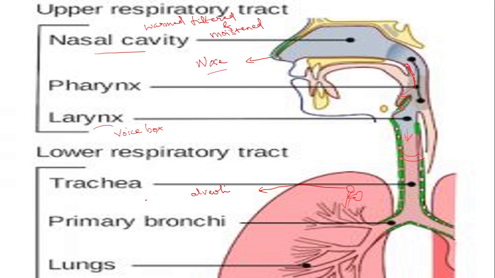So how are these alveoli modified for a better gaseous exchange? It is having thin wall for easy diffusion. Next, it is having rich supply of blood, so that also increases the diffusion of gases. And third modification is the balloon-like structures, so the surface area increases. So increased surface area for gaseous exchange with the balloon-like structures.